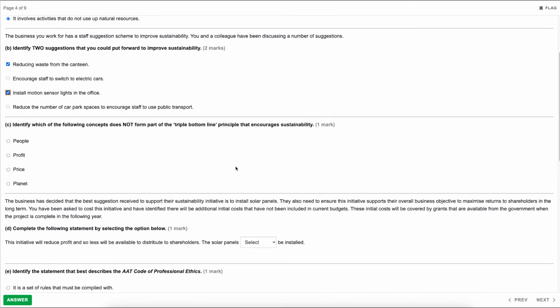Okay, part C then, identify which of the following concepts does not form part of the triple bottom line principle that encourages sustainability. 1 mark, this is hopefully one of those that you've read about within your textbook. So the triple bottom line is made up of people, profit and planet. So out of those 4 options, the one that does not form part of the triple bottom line would be price.